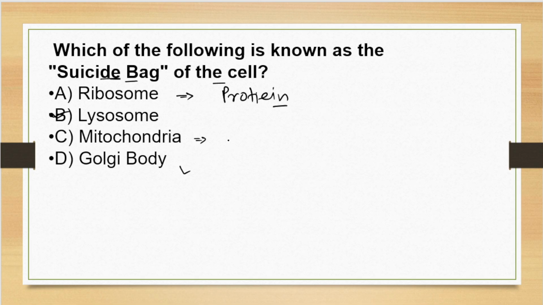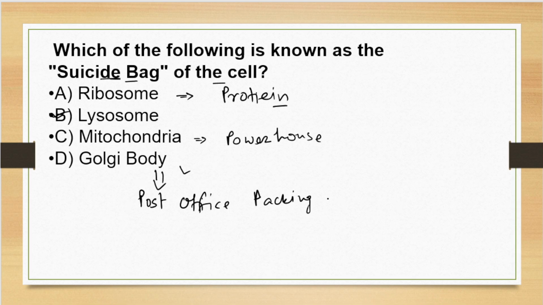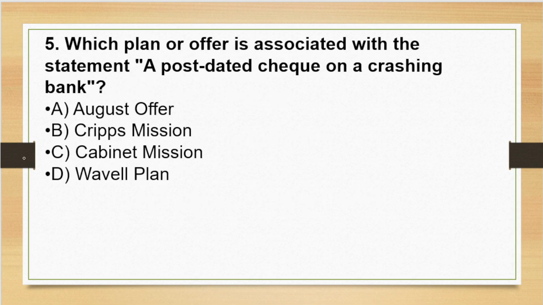And mitochondria is called powerhouse. Powerhouse of the cell is mitochondria, and Golgi body is called the post office or packing center. Now moving to the next question.